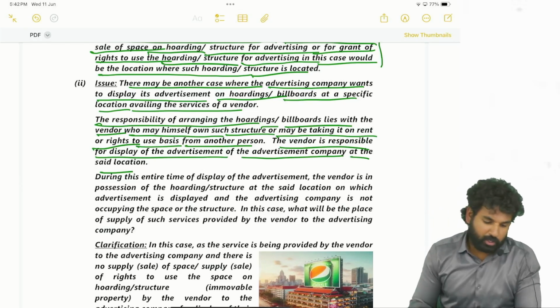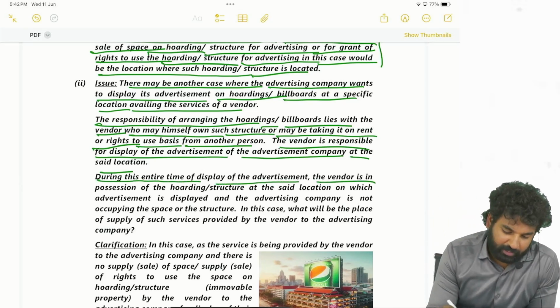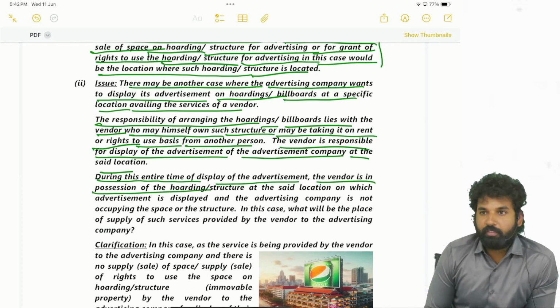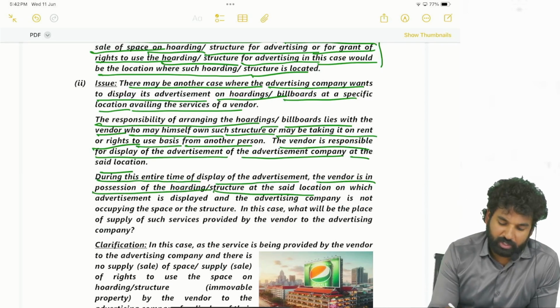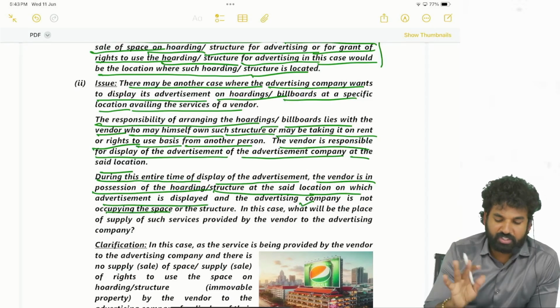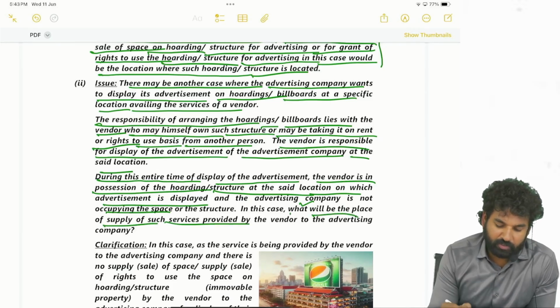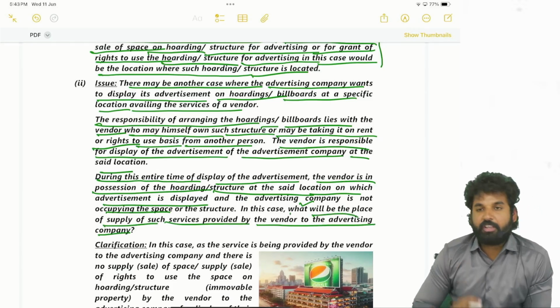During the entire time of display of the advertisement, the vendor is in possession of the hoarding structure at the said location on which the advertisement is displayed, and the advertisement company is not occupying the space or the structure. So in this case, what will be the place of supply of such service provided by the vendor to the advertisement company?